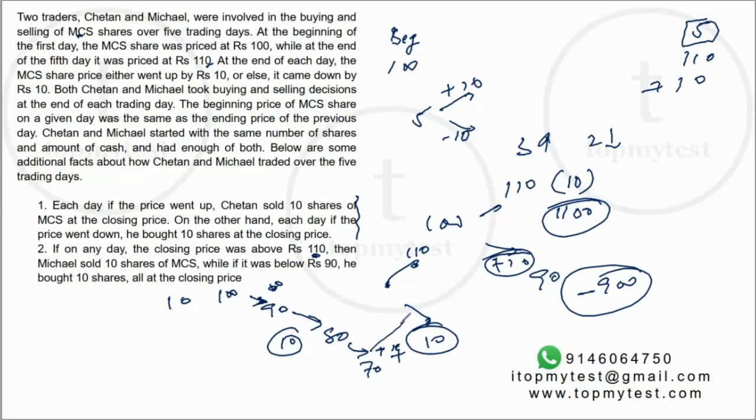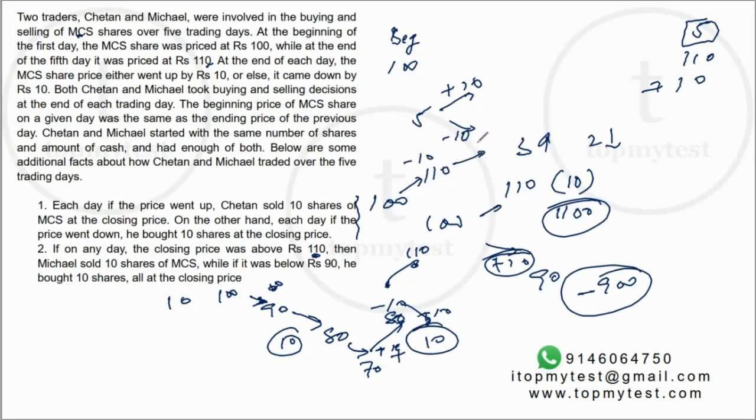But if the price went from 70 to 80, Chetan will not buy 10 shares. Chetan will actually sell 10 shares, whereas Michael will buy 10 shares. Why? Because the price is below 90. A similar sort of process will happen for price rises also, above 100, 110, etc. So suppose the price rises from 100 to 110. Chetan will sell 10 shares. Michael will not do anything.